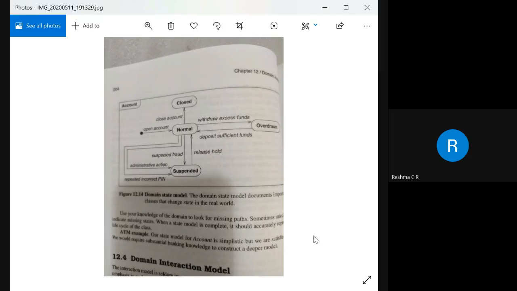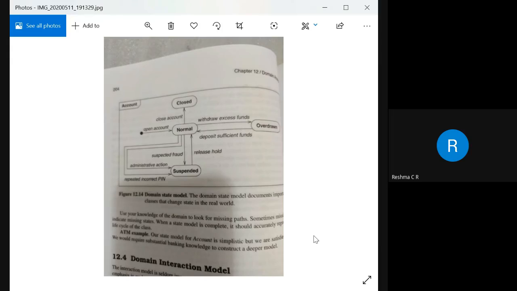Or else, here you can see the overdrawn state. From the normal state, it will move to the overdrawn state if he is drawing an excess amount on a particular day. Then from the overdrawn state, it will come back to the normal state and it will say to deposit sufficient funds.